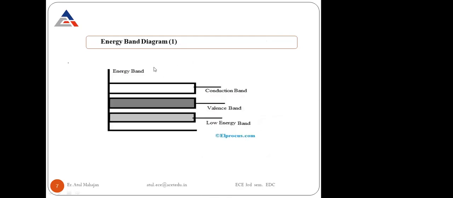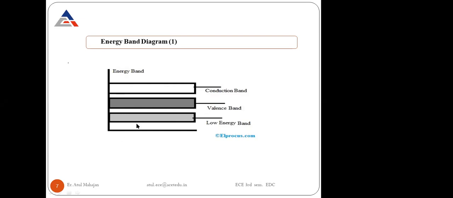Now, this is an energy band representation of the valence band, the conduction band, and the low energy band. At room temperature we have very little conduction, because the conduction band is totally empty, as was written over there. And we have the valence band, which is completely full of electrons. And we have the low energy band.